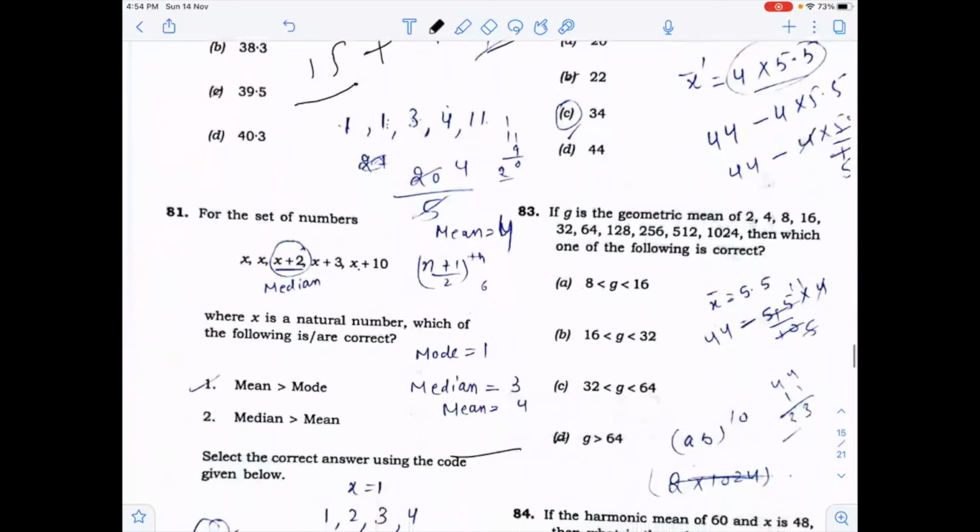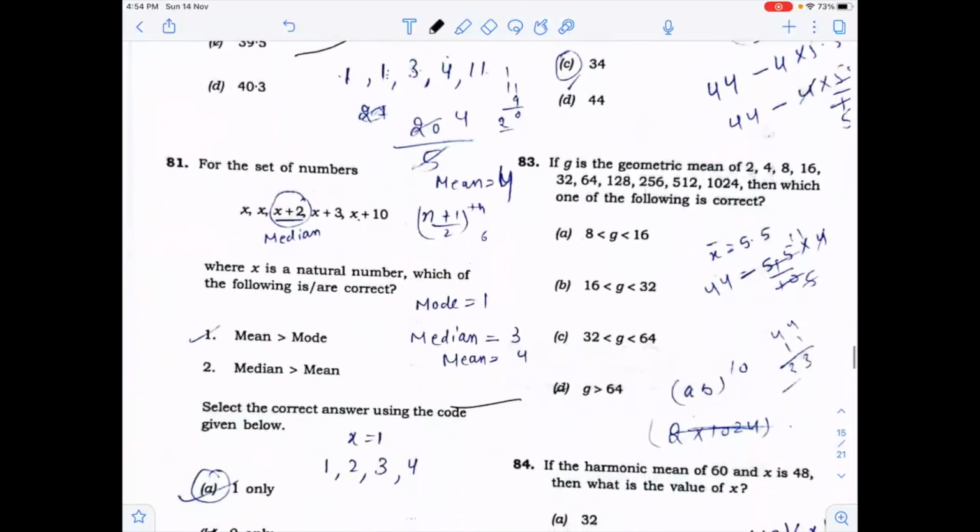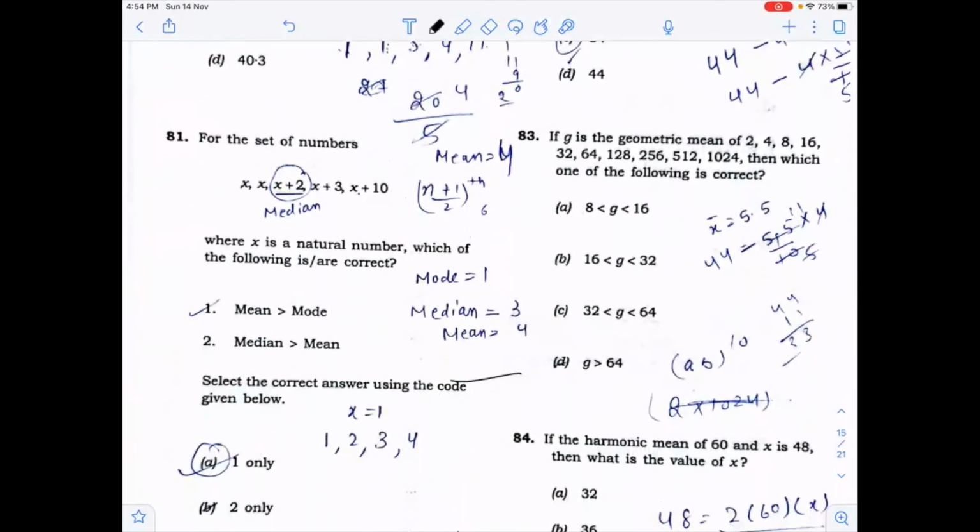If G is the geometric mean, then which of the following is correct? You know that geometric mean is (AB) to the power 1 by n. You can count the number of observations and find the answer. You can get the answer.